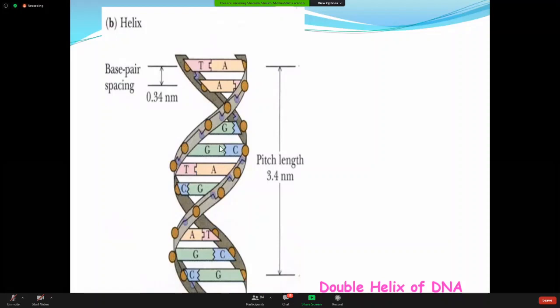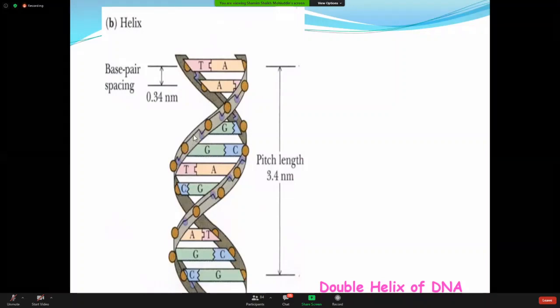Okay, have a look here. I am moving my pointer. This is a phosphate, sorry, this is the phosphate with the phosphate. This is the sugar. This is the base. With the sugar, you are adding a phosphate. So this is a nucleotide.